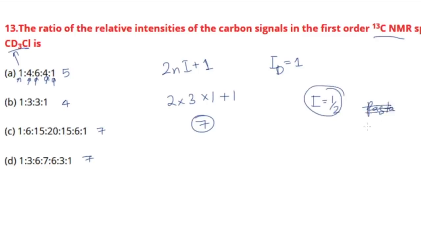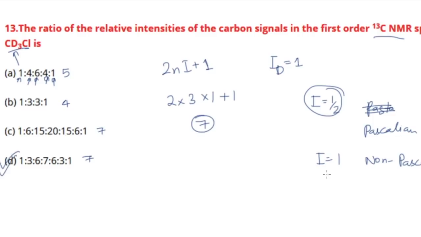But since I value is 1, we have the non-Pascalian case, where the intensity ratios of the peaks are different. So C cannot be correct, option D is the correct option.